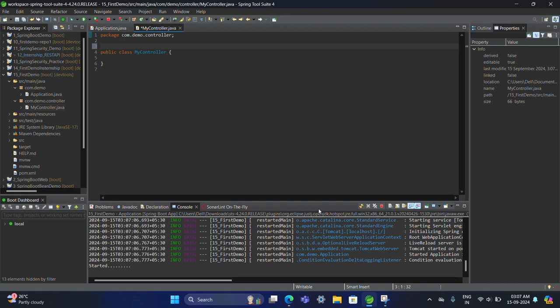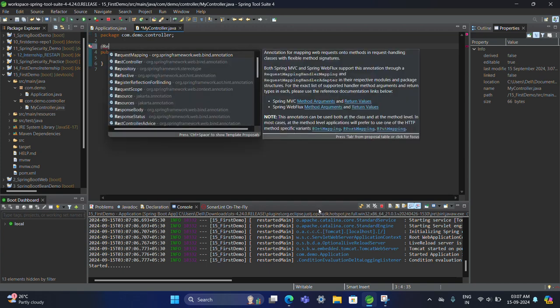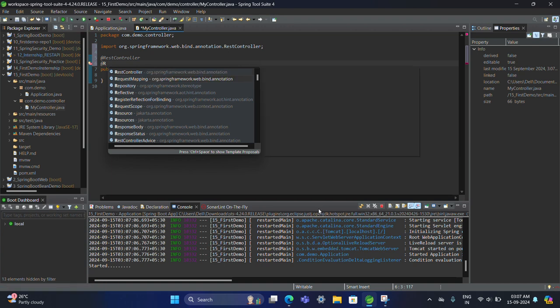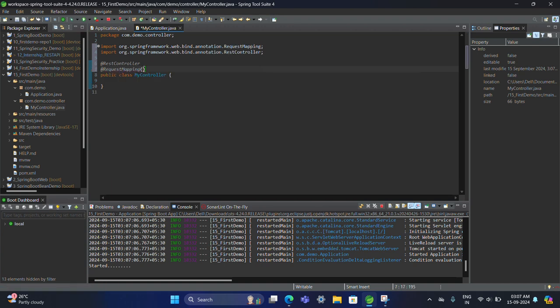The first thing, as we all know, is RestController, so IOC takes care of it. Then class level mapping, I'm going to use demo. Let's create a simple method, welcome. It's for checking whether the API and controller are working fine or not.